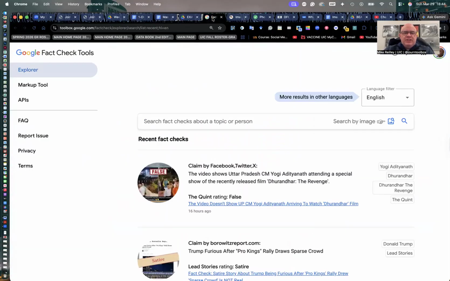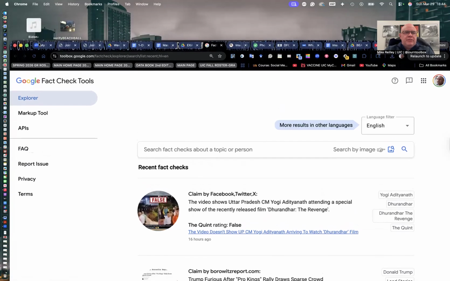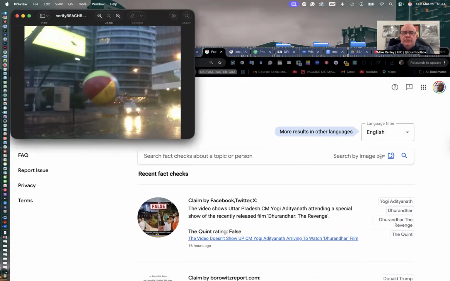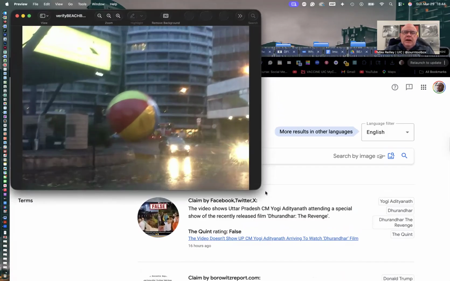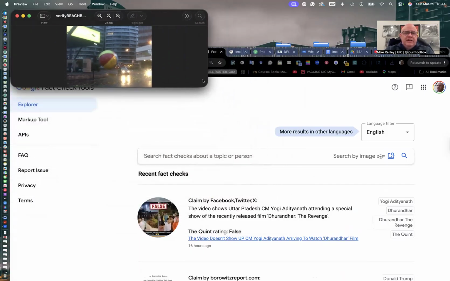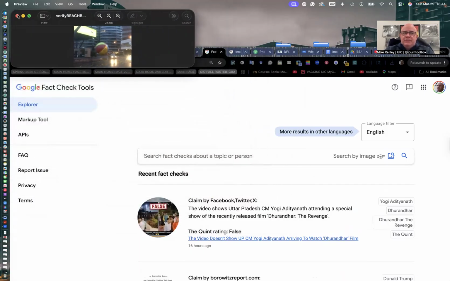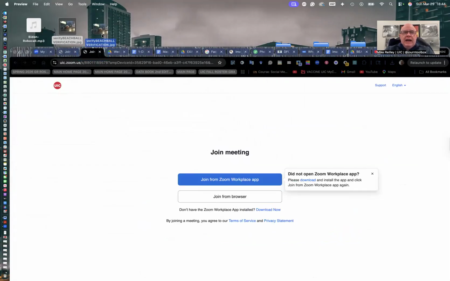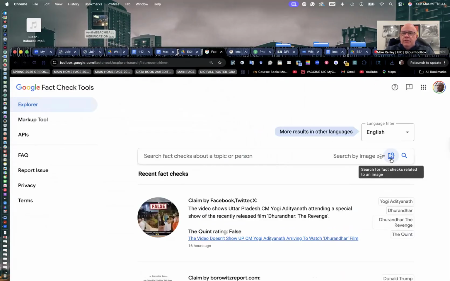Okay, so Google Fact Check Explorer. We've played with this tool a couple times throughout the semester. It's a good one for detecting an image. Is it real? Is it fake? You get some history on it. This is one of a giant beach ball rolling wild through the streets of London. Now, is it real or is it fake? It kind of looks like it's fake. It's photoshopped, or built with AI. So doesn't look real. So let's find out.